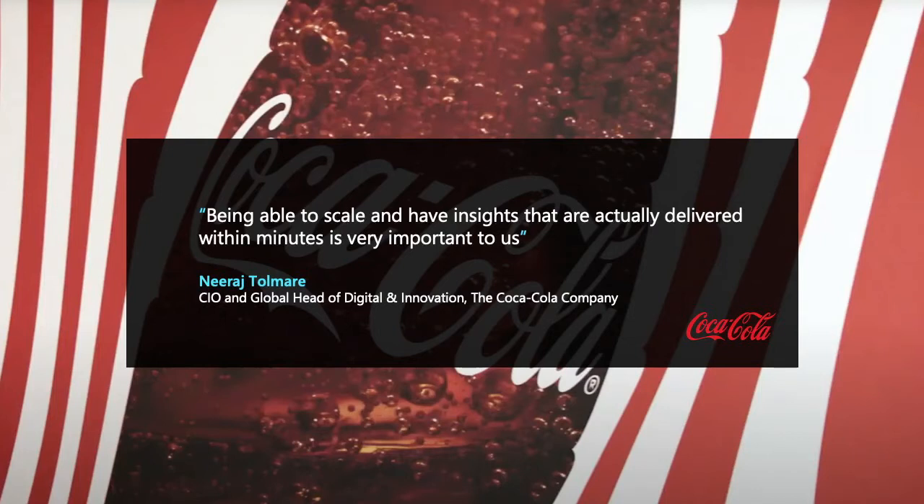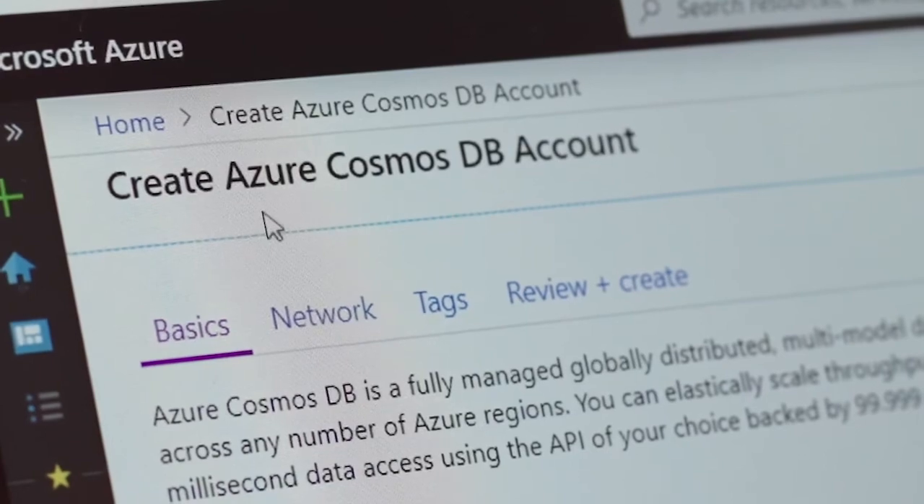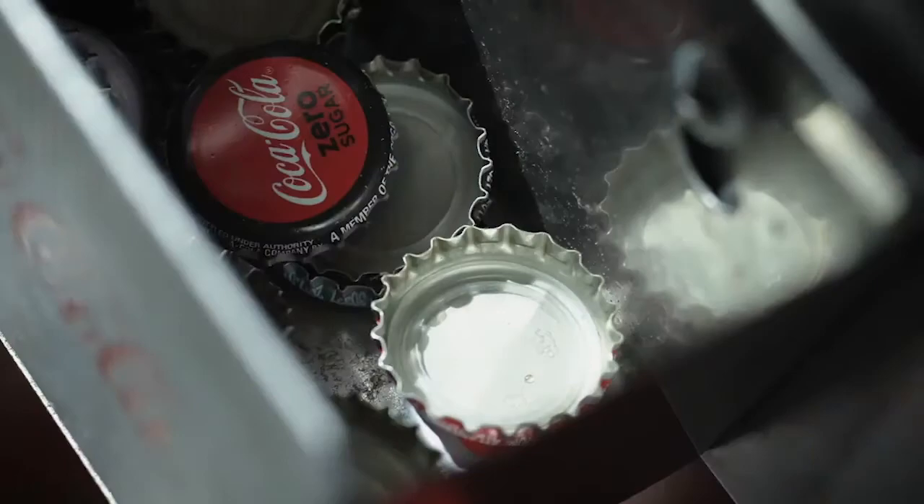So let's see what our biggest customer Coca-Cola says about Cosmos DB. Being able to scale and have insights that are actually delivered. Their primary use case was to have a solution that can scale up for any kind of workload, at the same time have the capability to produce the insights whenever the data is moved to the Cosmos DB solution. So Cosmos DB served their purpose, handling petabytes of data, at the same time providing the insights within minutes across the world.